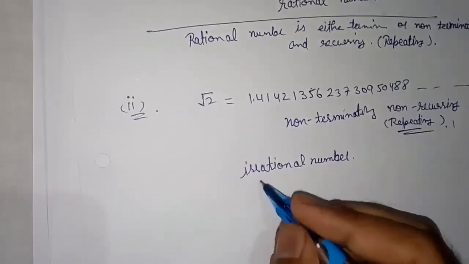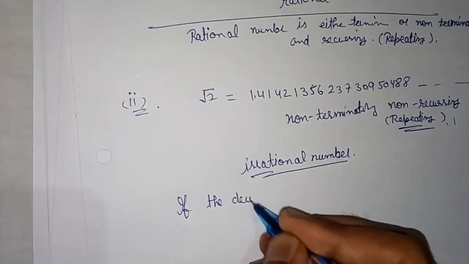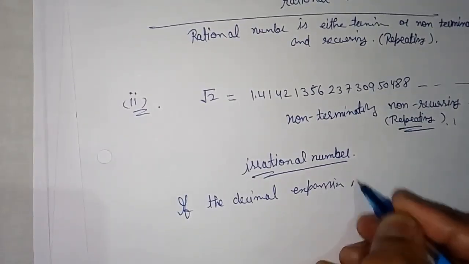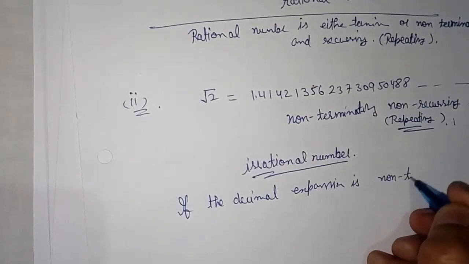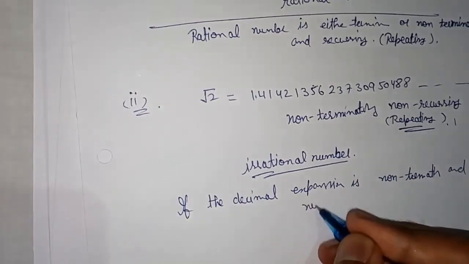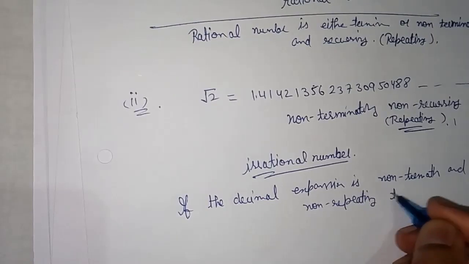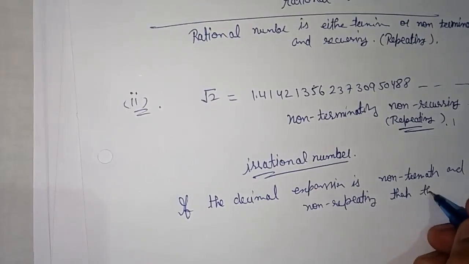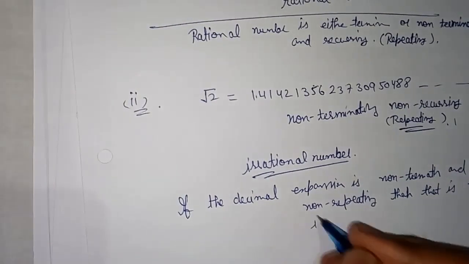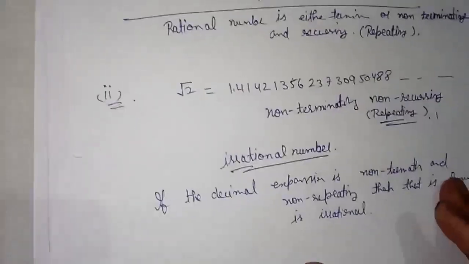So beta, if the decimal expansion of a number is non-terminating and non-repeating, then that number is known as an irrational number.